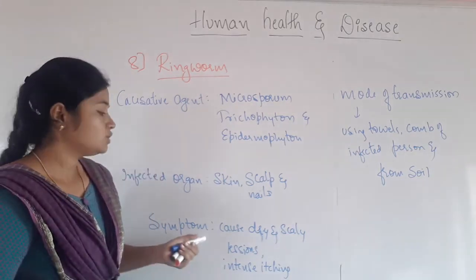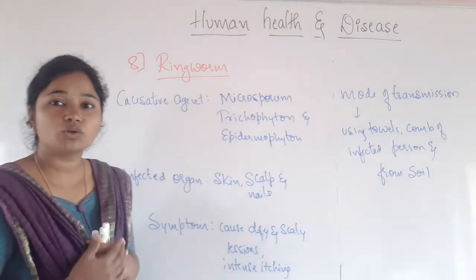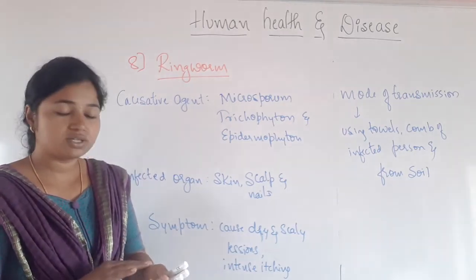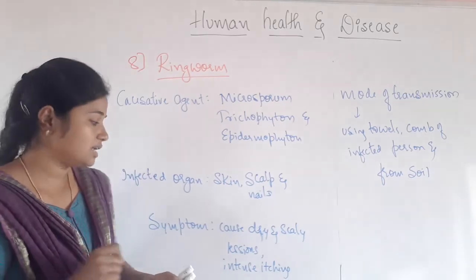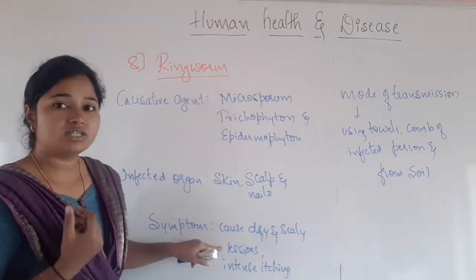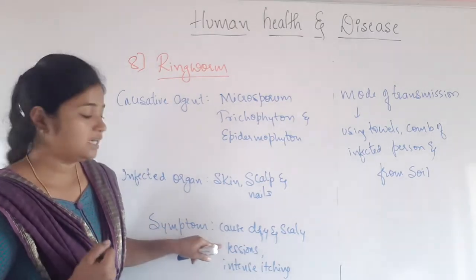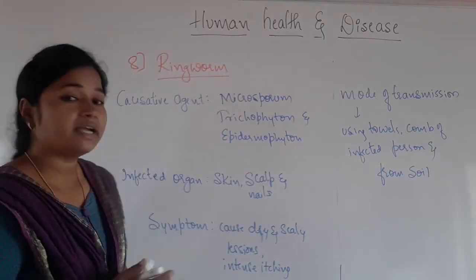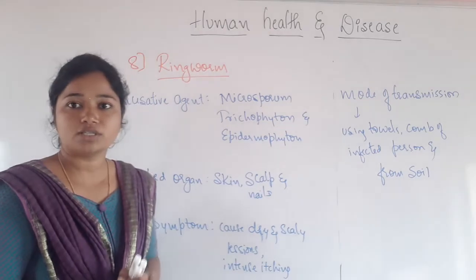ringworm disease. So then what are the symptoms? The skin is going to get dry, it is going to cause scaly lesions. Whenever you rub it or make a scratch, that is going to cause scaly lesions on the skin, scalp or on the nails. And also it is going to cause intense itching.